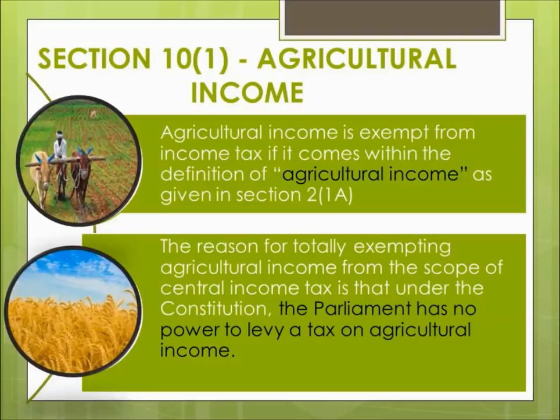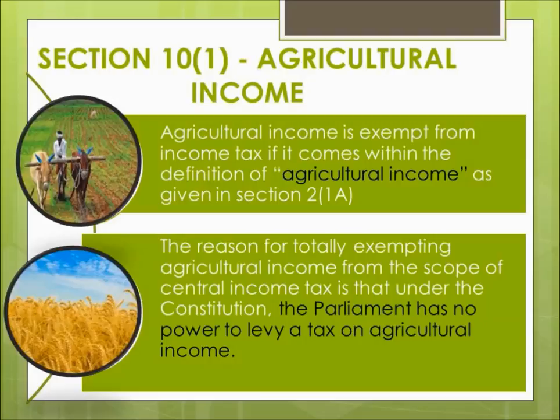Agricultural income is exempt from income tax if it comes within the definition of agricultural income as given in Section 2 subsection 1A. So in order to claim exemption of agricultural income, the assessee has to prove that the income which he is earning is agricultural income, and he has to satisfy certain conditions given under Section 2 subsection 1A, which defines agricultural income.